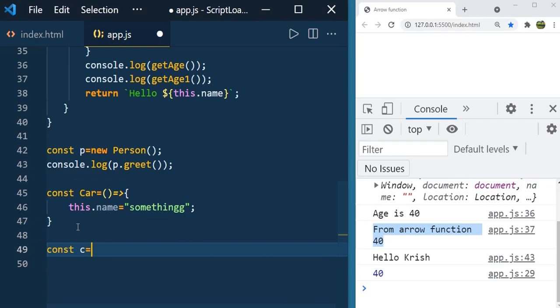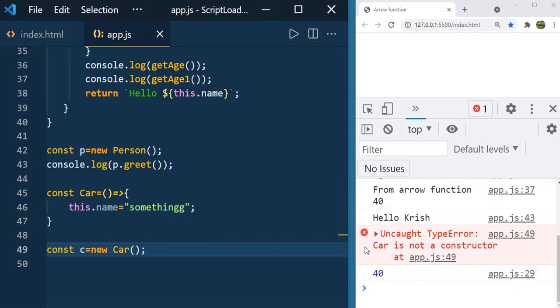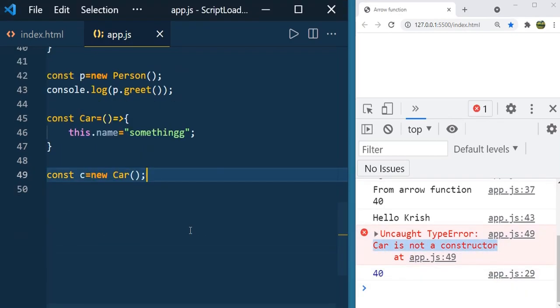Const c equal to new car, right? Let us see the result. You can see that car is not a constructor, so you can't create a constructor for the object that you created using arrow functions.